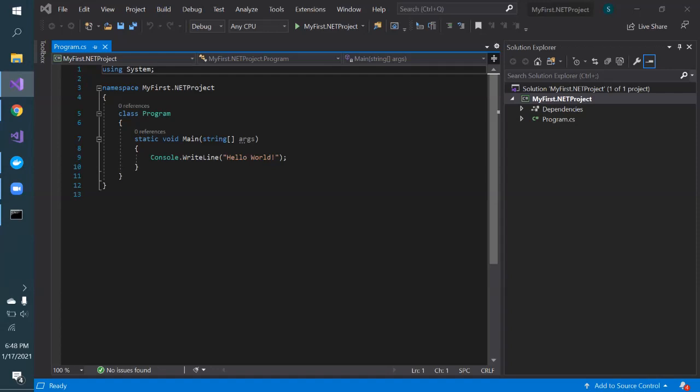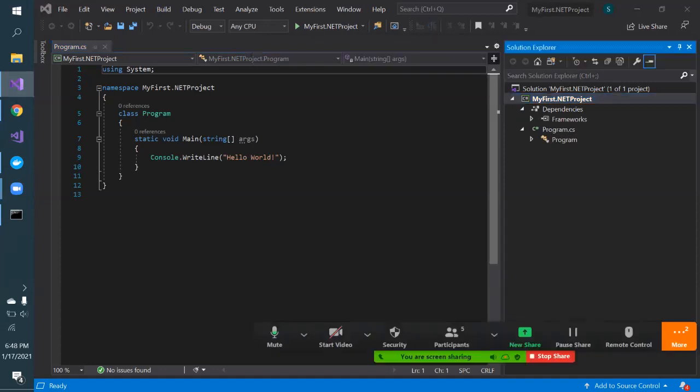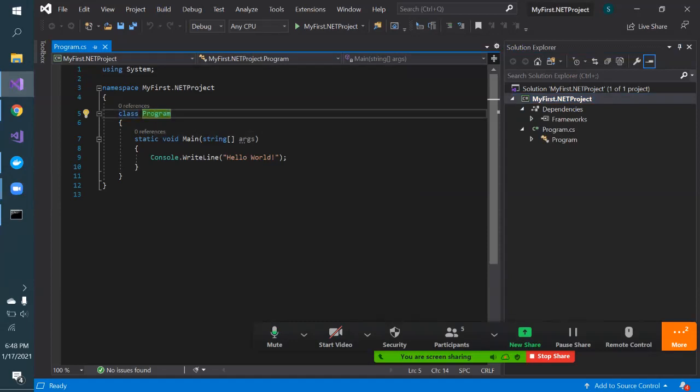Once I created the .NET sample program, it automatically created this project for me, and I have not written anything. Like any program, if you use any language like Python or Java, it will have one class, and usually the standard is to give that starting class the name Program, and there should be one starting method wherein the program should get started. With programming language standards, we usually have the starting method with the name Main. Here I'm just writing Console.WriteLine Hello World.